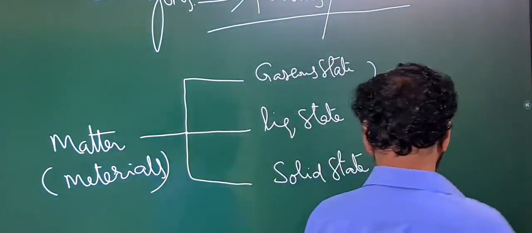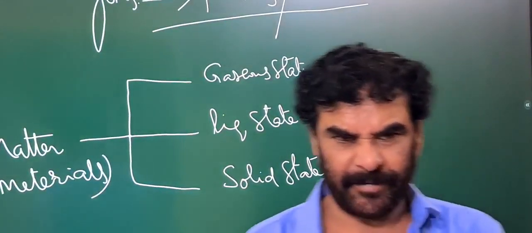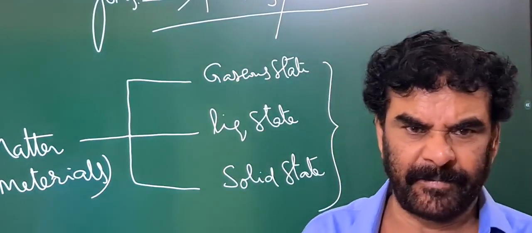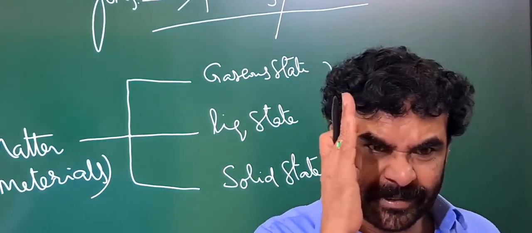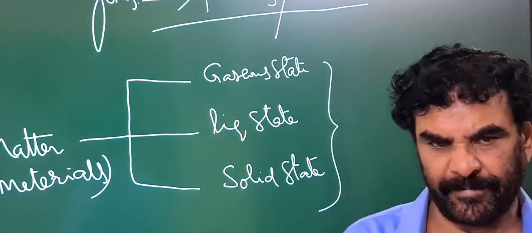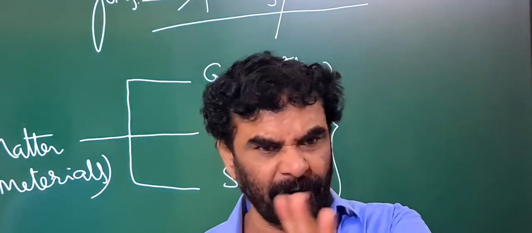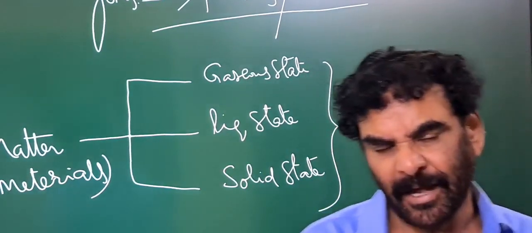See, if you take gold, it exists in the solid state at room temperature. We take room temperature as the reference. If you take H2O, that exists in the liquid state at room temperature, which we call water. You take nitrogen at room temperature, it exists as gas.